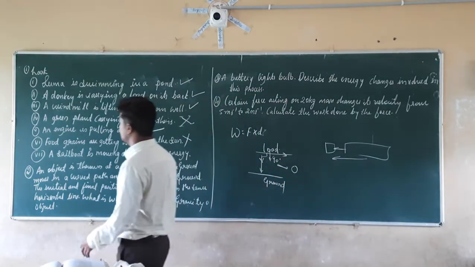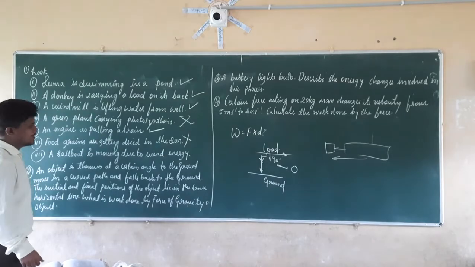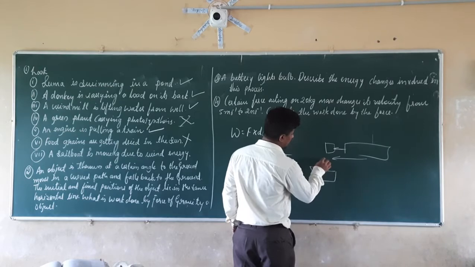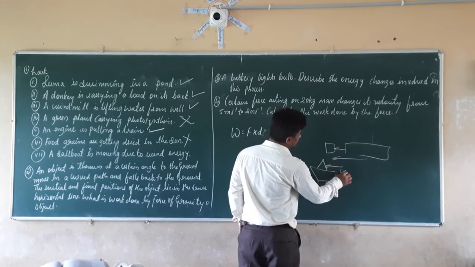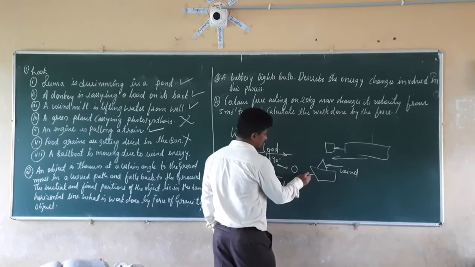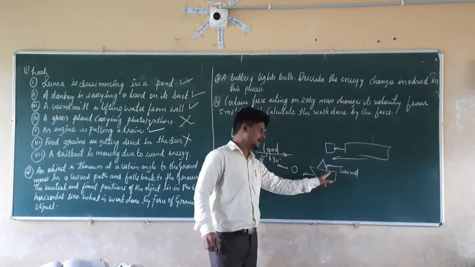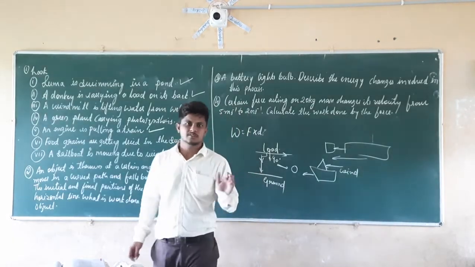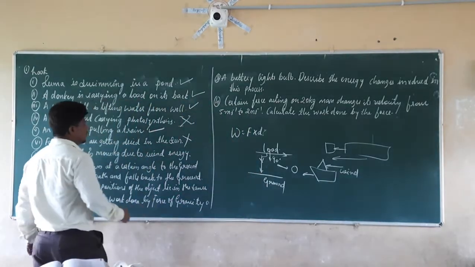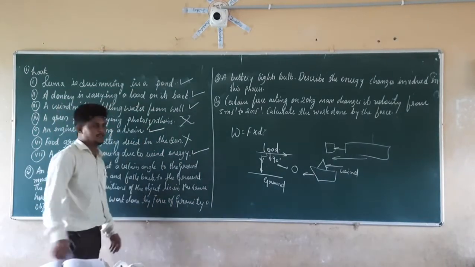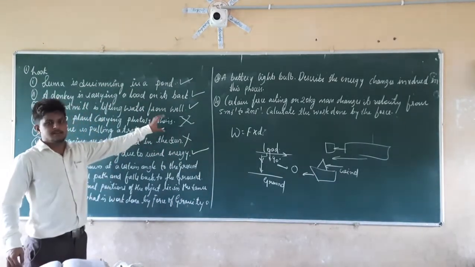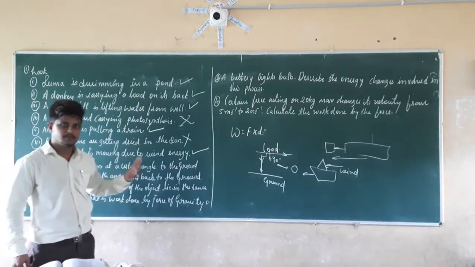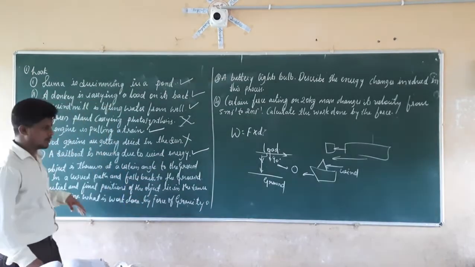Next one: a sailboat is moving due to wind energy. This is a sailboat which is moving with the wind energy, and the sailboat is moving in this direction only. The force is applied on it, and because of that it is moving in the same direction. It is displacing, so here also work is done. So work is done in these conditions: 1, 2, 3, 5th and 7th one. Right, so this is about question number 1.